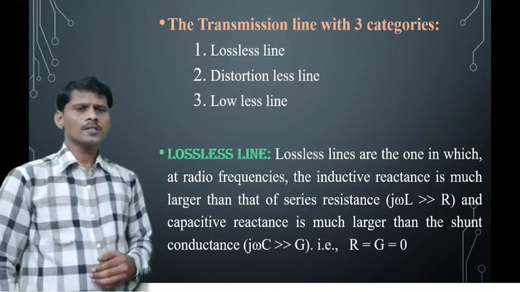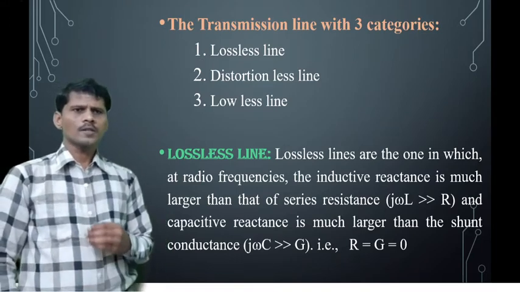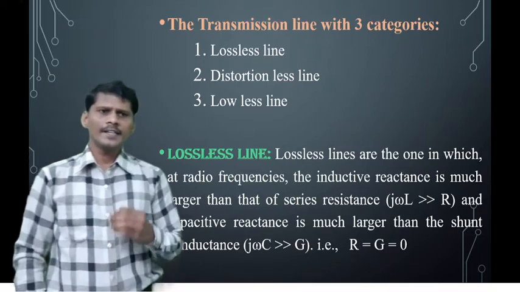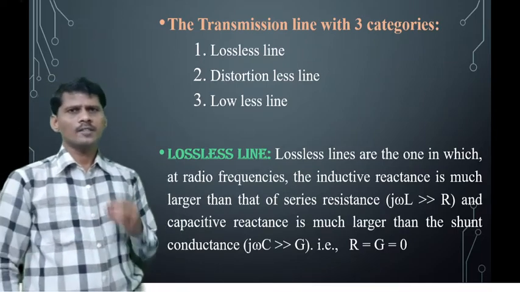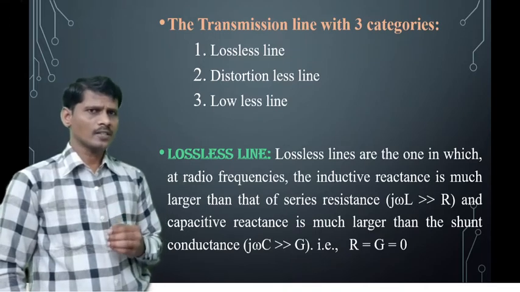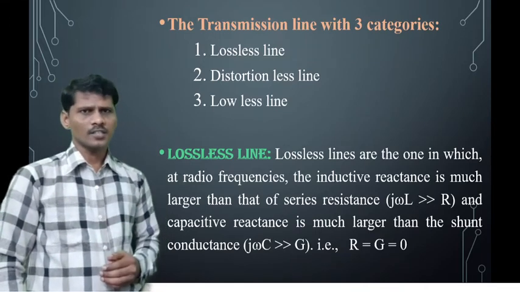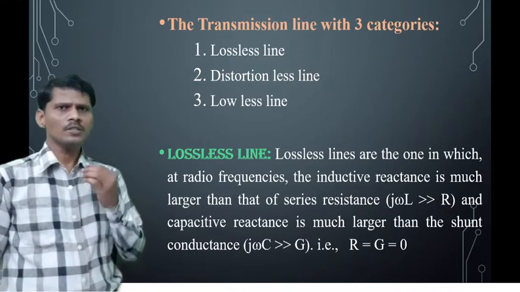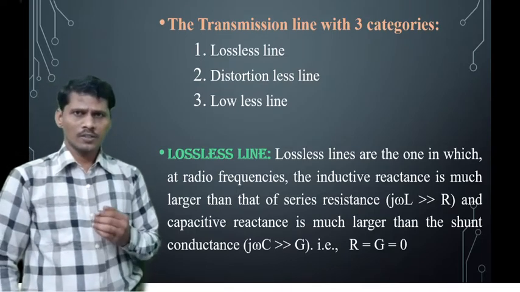So what is the lossless transmission line? Lossless transmission lines are the ones in which, at radio frequencies, the inductive reactance is much greater than the series resistance, and the capacitive reactance is very much larger than the shunt conductance.